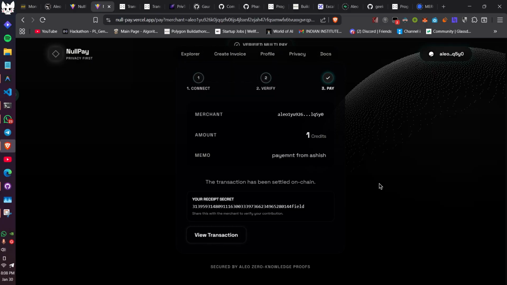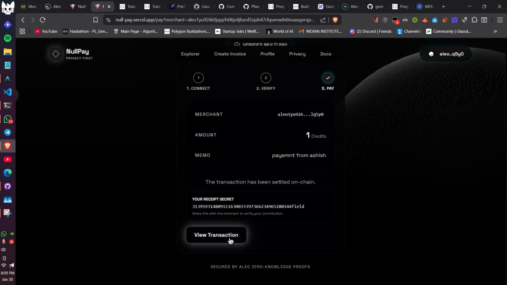Okay, so now the transaction has been successful, and here is your receipt secret. In case the merchant asks you to give him the ZK proof, a proof that you have made the transaction, you can just give this receipt to the merchant, and he can verify on chain that you are the actual person who has settled the transaction.